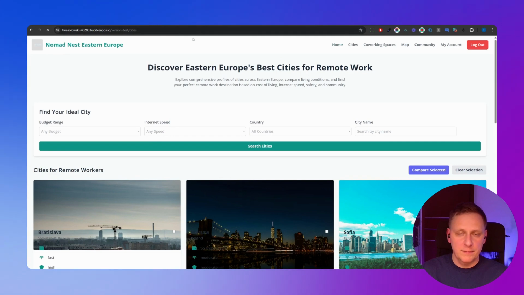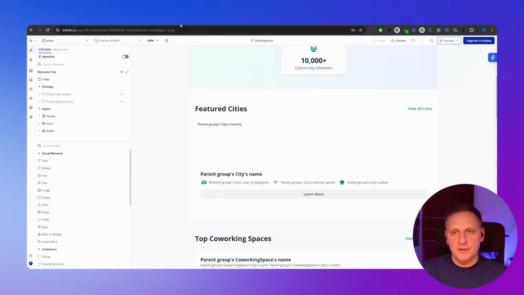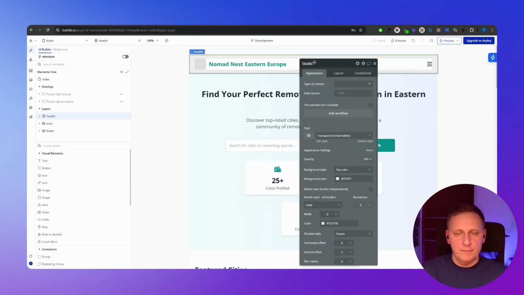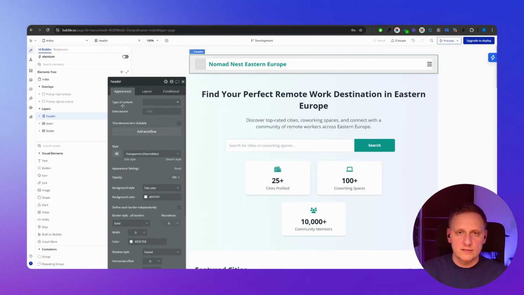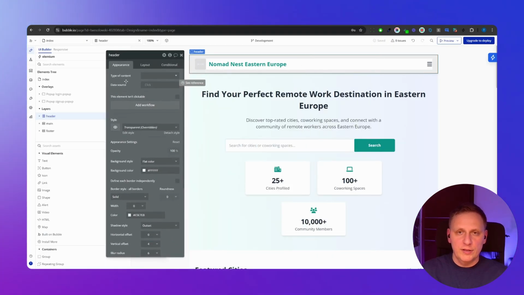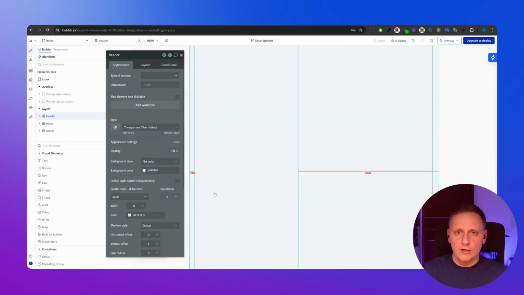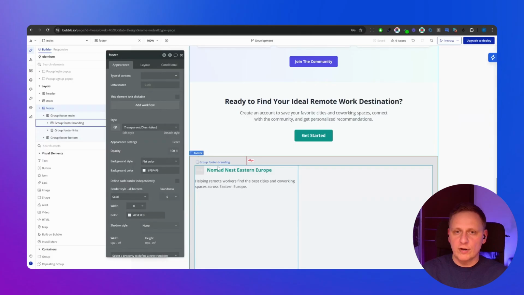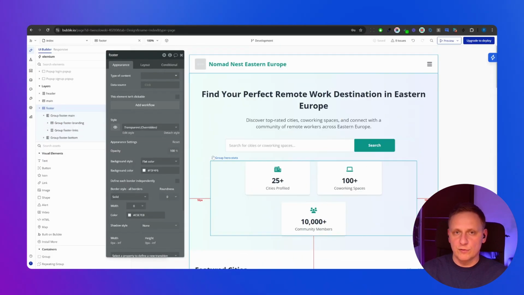So I think, of course, from the perspective of a person who works more in Bubble, it will be nice to structure your app in a way that you can add more and more things easily. For example, the header and the footer should be one element that is reusable across multiple pages, right?